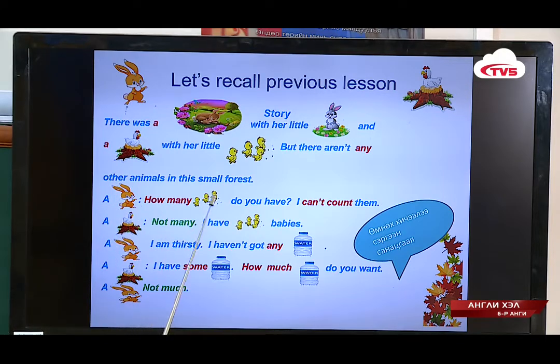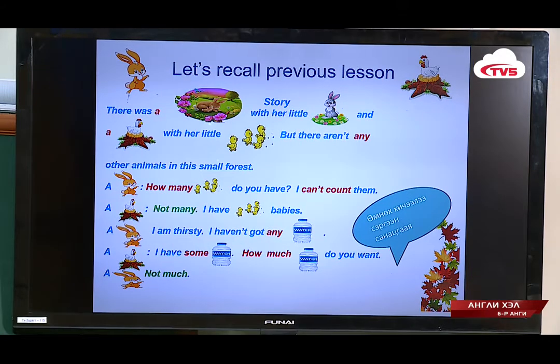Rabbit, how many babies do you have? I count them. Okay, hen, not many. I have 4 babies. Okay, rabbit, I'm thirsty. I haven't got any water. Okay, hen, I have some water. How much water do you want? Rabbit: not much.